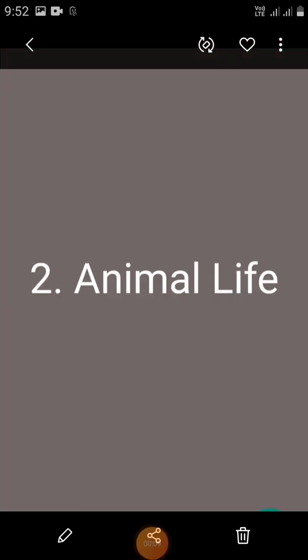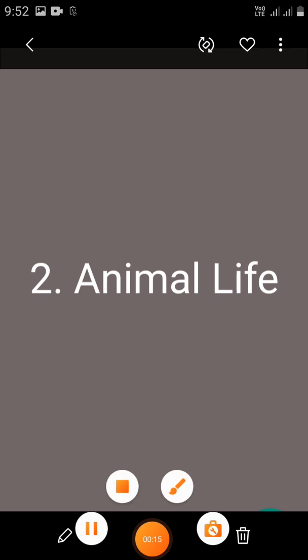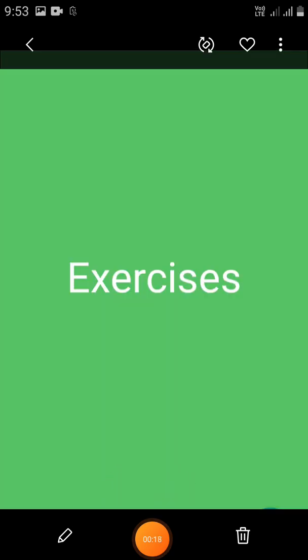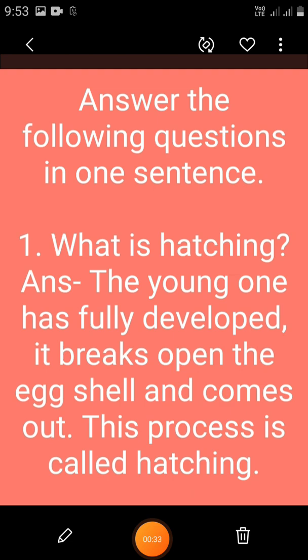Today our second lesson is animal life. Today we will do some exercises from lesson number 2, animal life. In the previous class you learned choose the correct options and fill in the blanks. Now in this class you are going to learn to answer the following questions in one sentence.